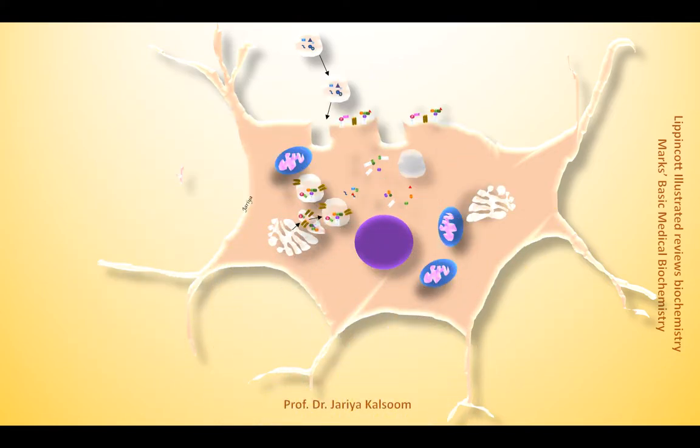For degradation, the glycolipids are internalized by phagocytosis, forming a phagosome. Lysosomes fuse with it.